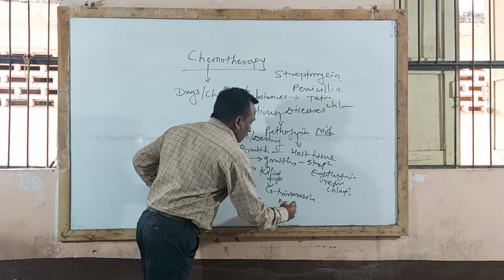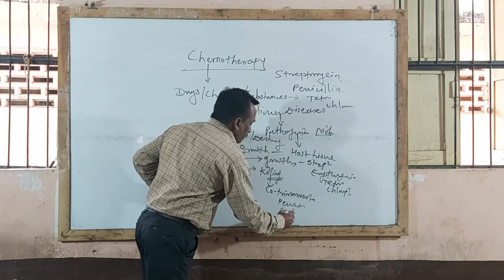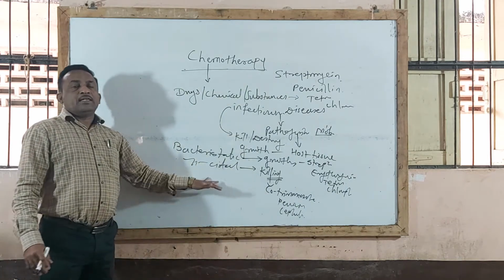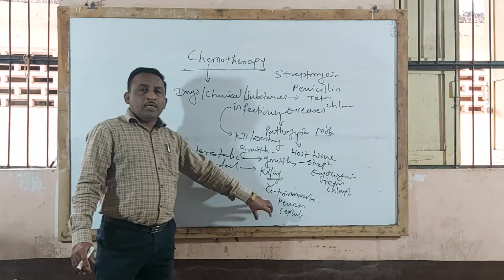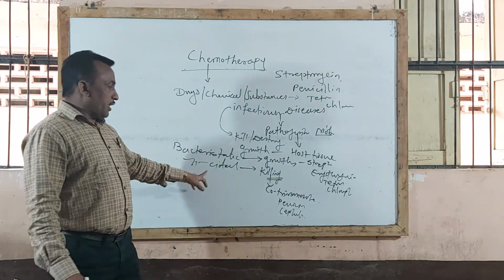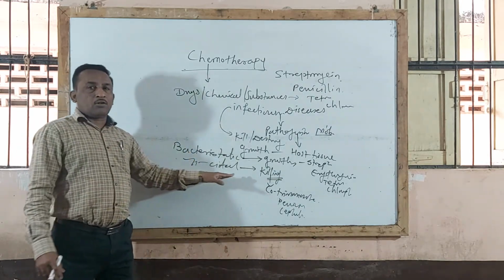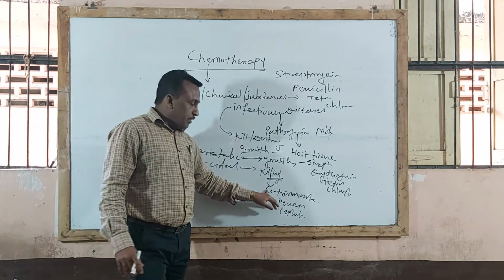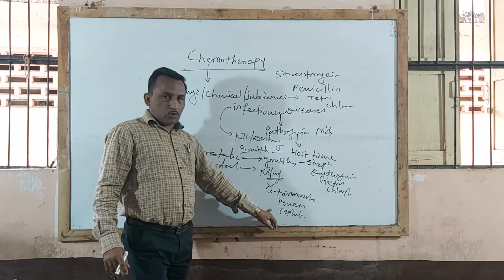Then penicillin, cephalosporin, these groups of antibiotics are used as bactericidal agents. These agents, when given, directly kill or destroy pathogenic microorganisms. Hence, these agents are called bactericidal agents.